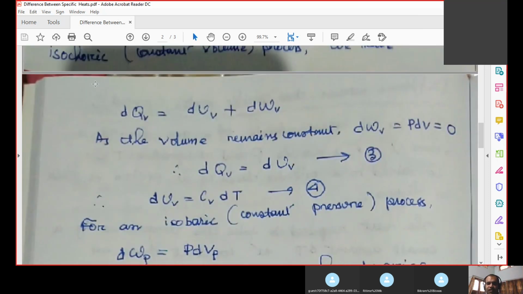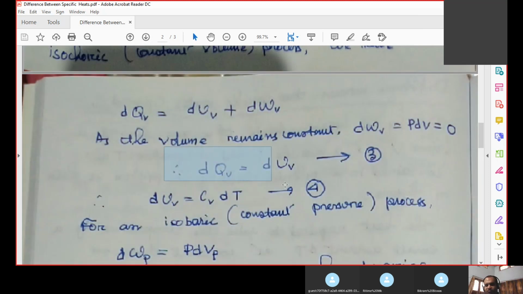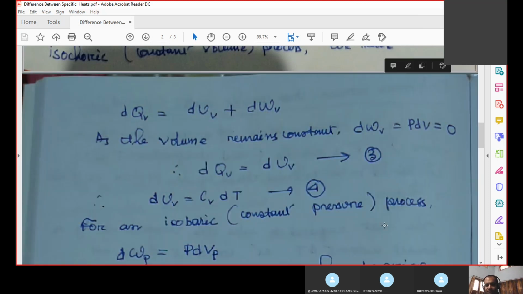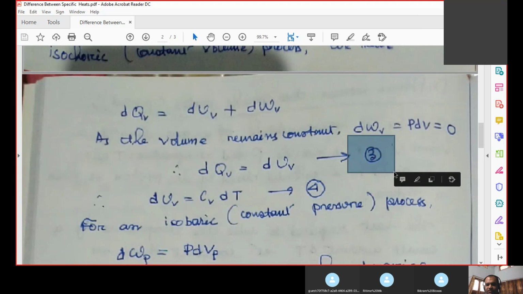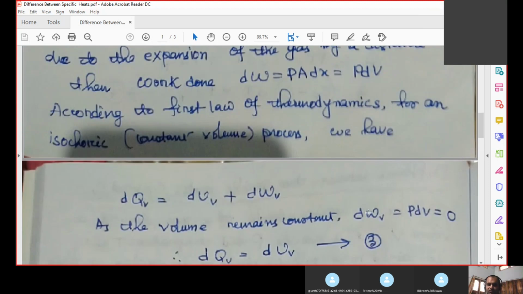Then from this equation what can we write? We can write dqv is equal to duv. Why is dqv equal to duv? Because dwv is equal to 0. Therefore, the first law of thermodynamics is reduced to this. Suppose this is equation number 3. I hope this is clear to you, and of course I will give you the recorded video, which you can watch also.